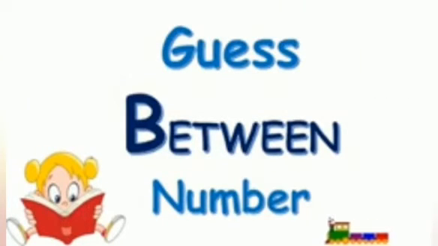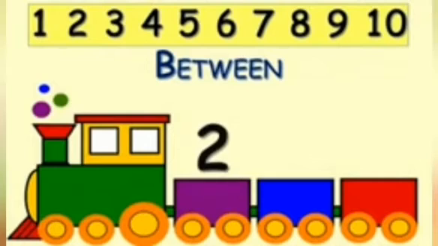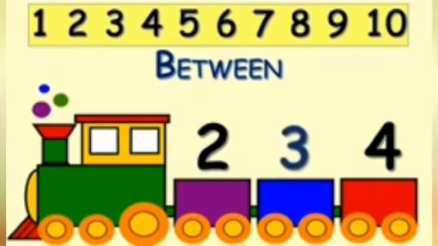Now here I'll be giving you two numbers and you have to find which numbers comes in between. Now let's start the guessing game. Here we have two numbers, 2 and 4, and you have to find which numbers comes in between 2 and 4. Yes, it's number 3 that is between 2 and 4.